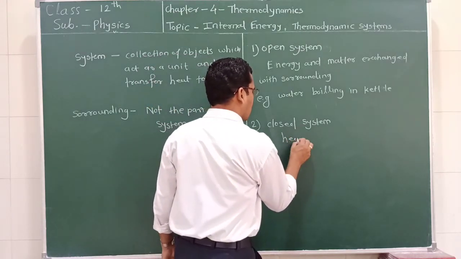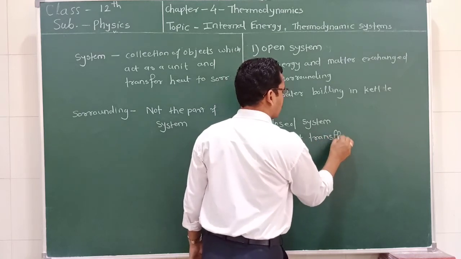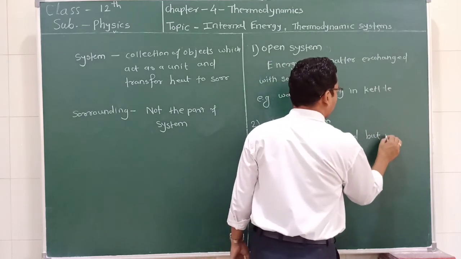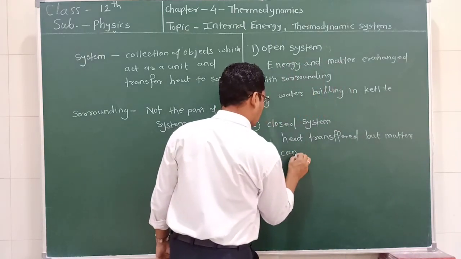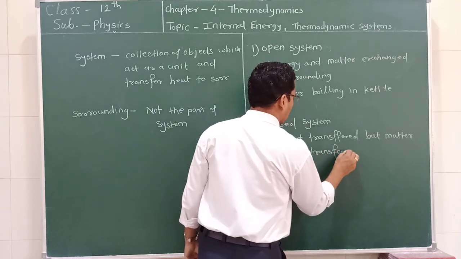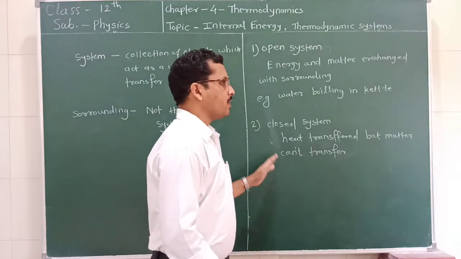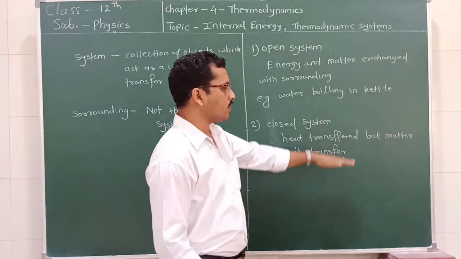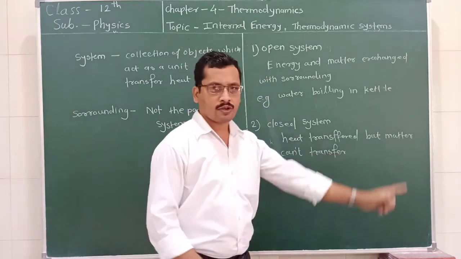That is, heat can be transferred, but matter can't. So what is closed system? Closed system means in which the heat, the energy, is transferred to the surrounding, but the matter can't transfer to the surrounding. Such type of system is called a closed system.